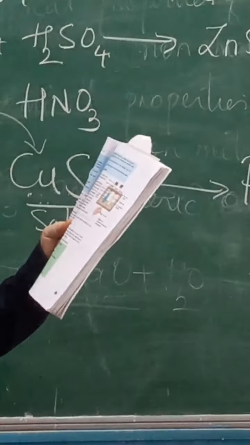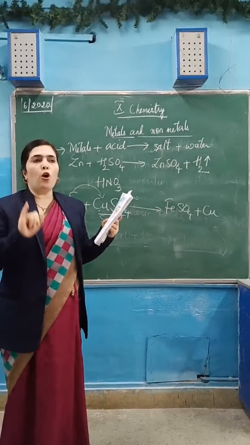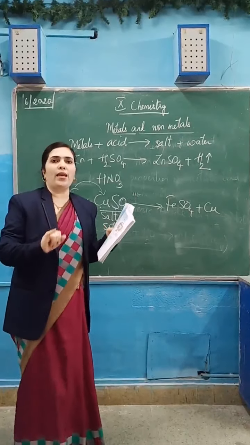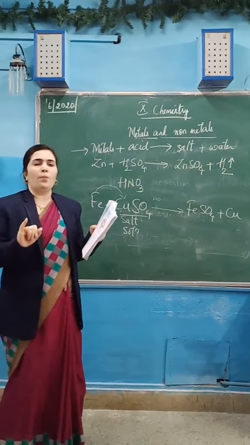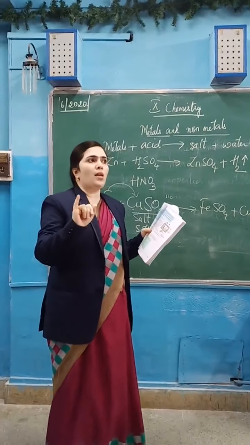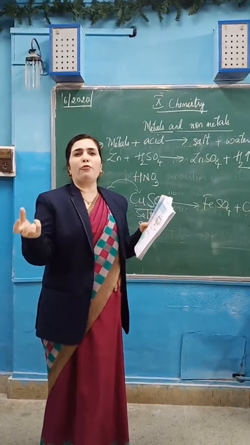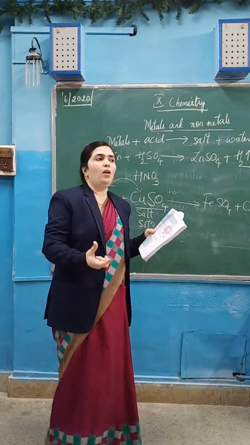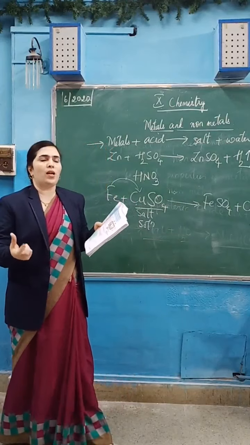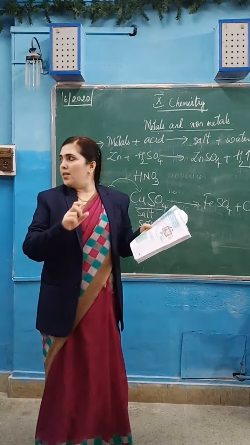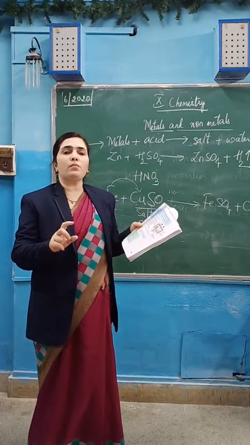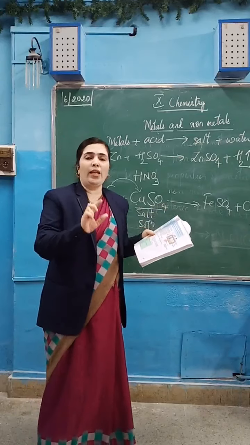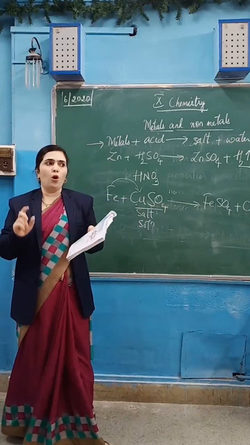So first of all, when you are attempting the science exam, please concentrate more on the diagrams. Practice diagrams properly, because 13 to 14 marks are allotted for diagrams. Another 15 or 20 marks, or 25 marks, if you write here and there. Some questions and all the 1 mark answers you will easily pass. And see that you are not leaving any question. You have to attempt all the questions.